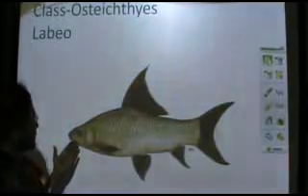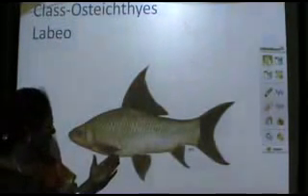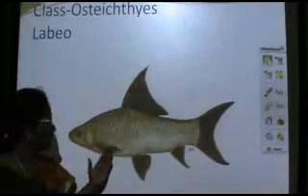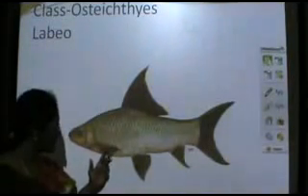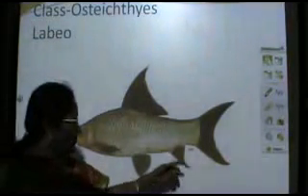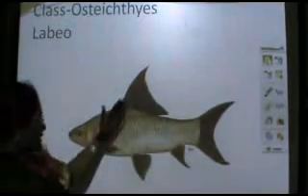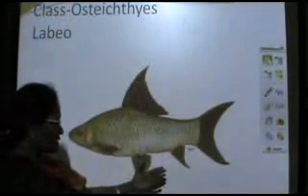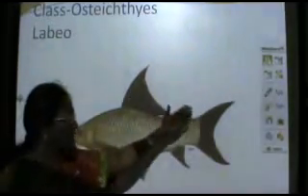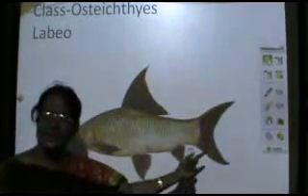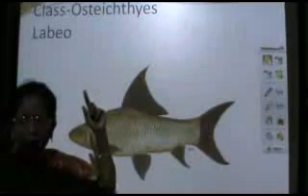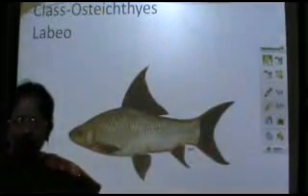Now we go to the paired appendages. Paired appendages here are a pair of pectoral fins present at the anterior end of the body and pelvic fins located at the posterior end of the body, and you can see dorsal fin on the dorsal side, ventral fin on the ventral side and caudal fin. Now look at this caudal fin and compare it with that of the cartilaginous fishes.